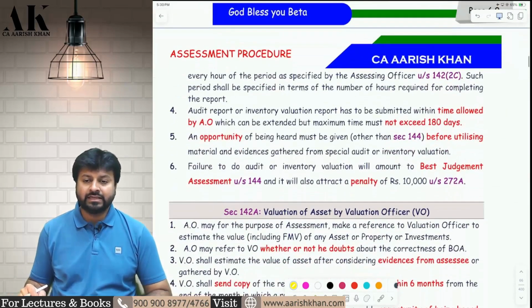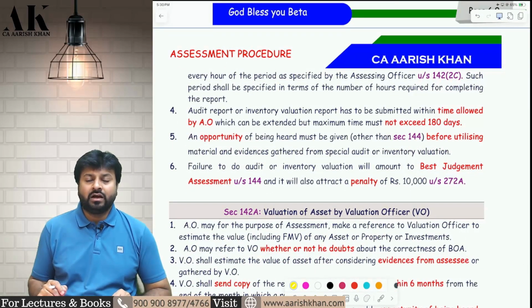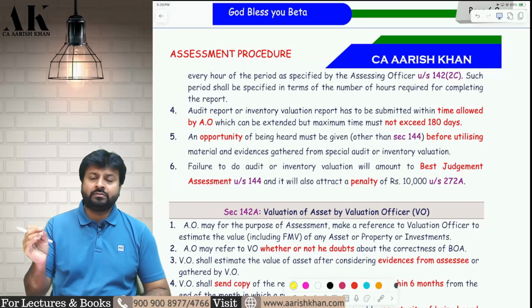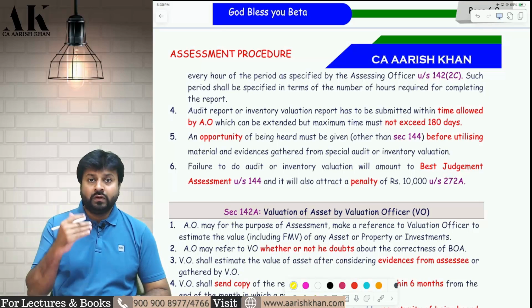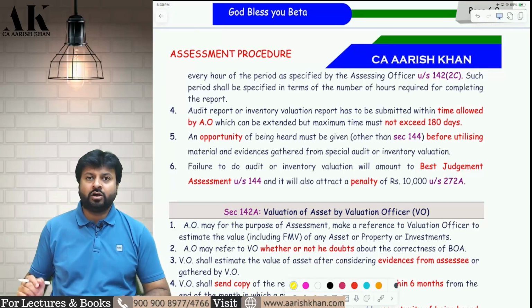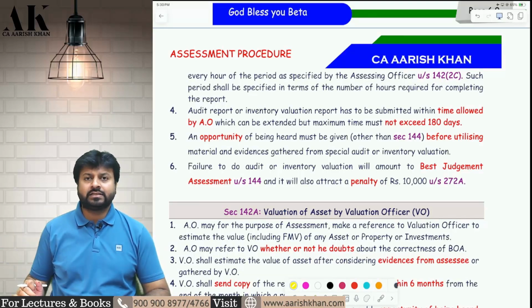Next. Sir, what is the time within which the assessee should get the books of accounts audited or inventory valued? If the AO is giving the direction today, then the assessee should get the books audited or inventory valued within the time specified in the direction. There is no specific time mentioned in the law. The time will be set by the assessing officer. Say it is 60 days or 90 days. So in 60 or 90 days, the assessee has to get his books of accounts audited or inventory valued.